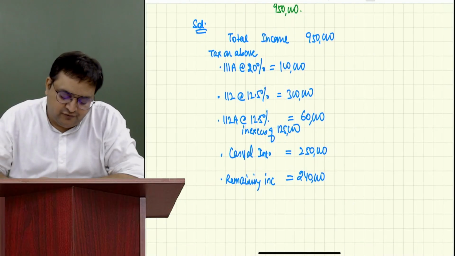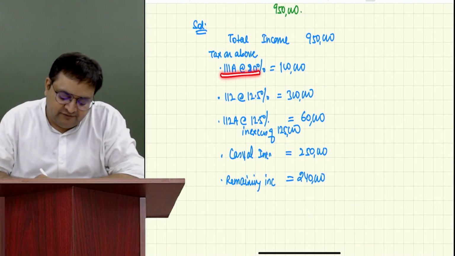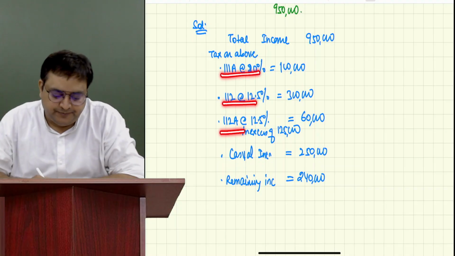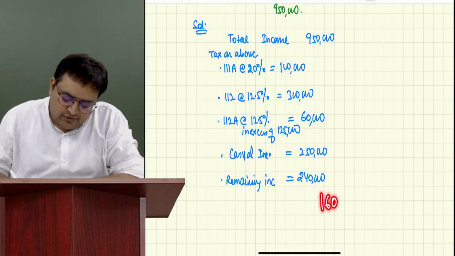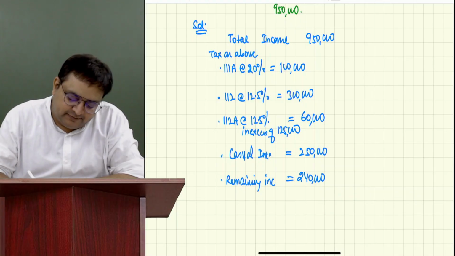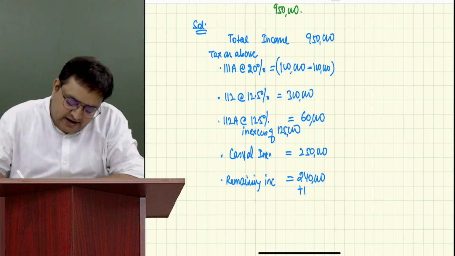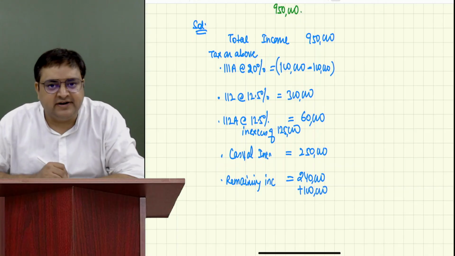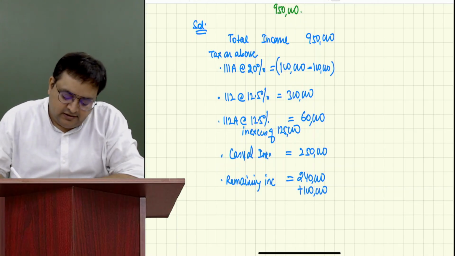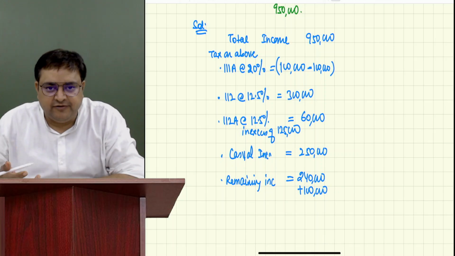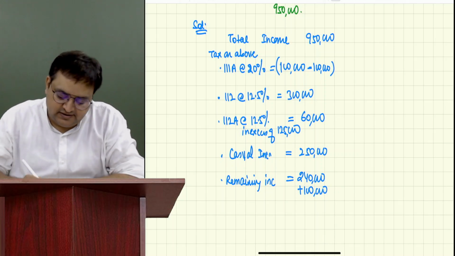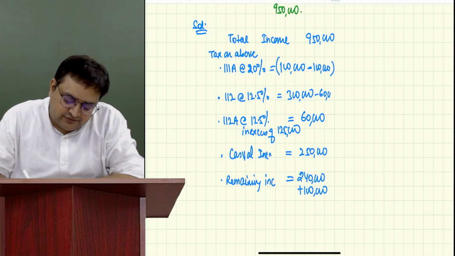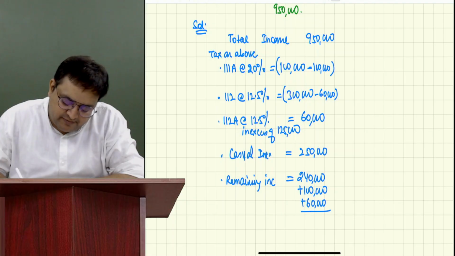So how will you move? You will move from 111A, then from 112, then from 112A. So we need 160 more. So what we will do? We will subtract 1 lakh from here, and we will add 1 lakh here. Are you understanding it? Then we have 60,000 rupees of deficiency. So we will subtract 60,000 from here, and we will add 60,000 here. Everybody got it? So it became 4 lakh.